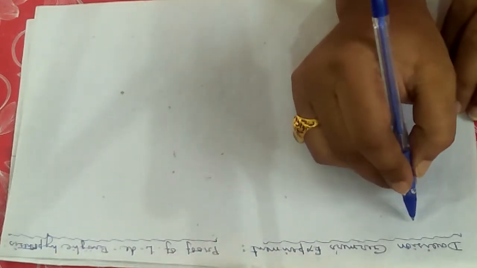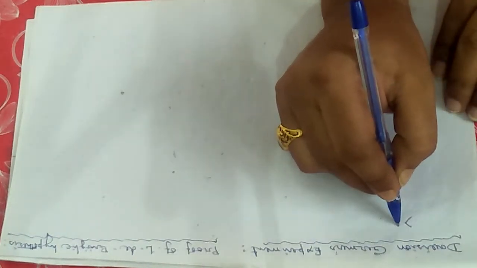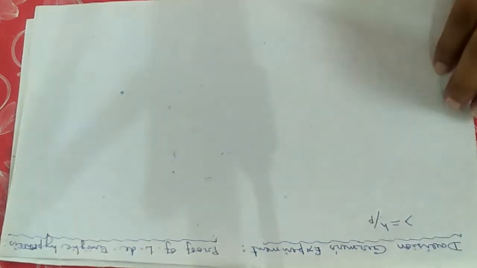Hello. In this session, we will try to understand the Davisson-Germer experiment as a proof of the de Broglie hypothesis. As you know, the concept of wave-particle duality was introduced by de Broglie. According to de Broglie, each moving particle is associated with a wave nature, and the wavelength of matter associated with any moving object was prescribed by him as lambda equals h by p, where lambda is the wavelength, h is the Planck constant, and p is the momentum of the particle.